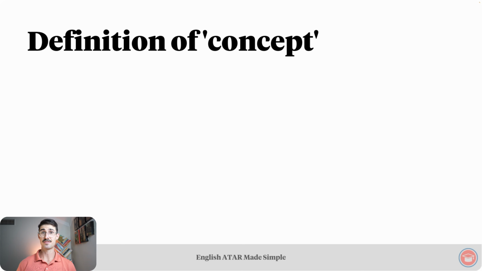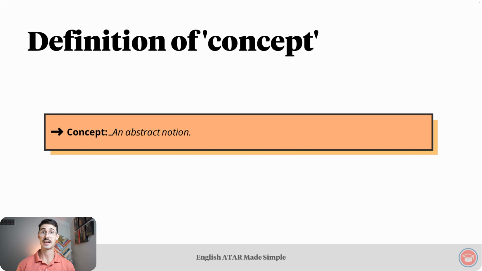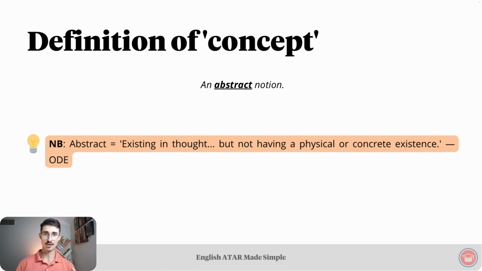This word isn't defined in the SCASA glossary, and most dictionaries just define it as an abstract idea. To me, that doesn't really help us that much because it just creates confusion between what a concept is and what an idea is. So to avoid that confusion, we'll use the word notion instead of idea, which gives us the following overarching definition of a concept. Simply an abstract notion. Importantly, a concept is a notion that doesn't have a physical or concrete existence.